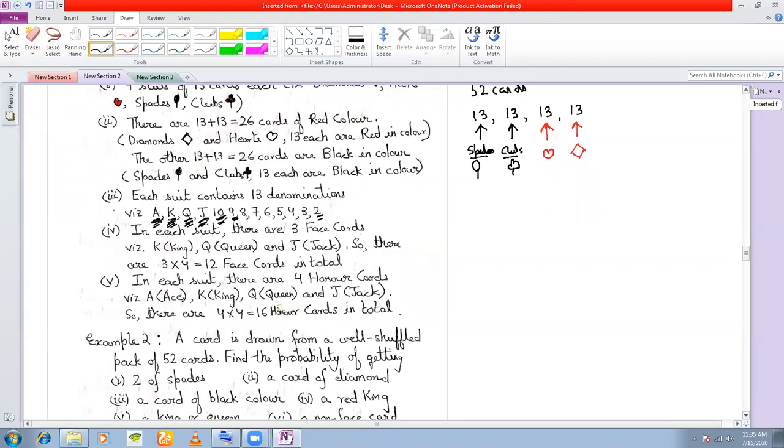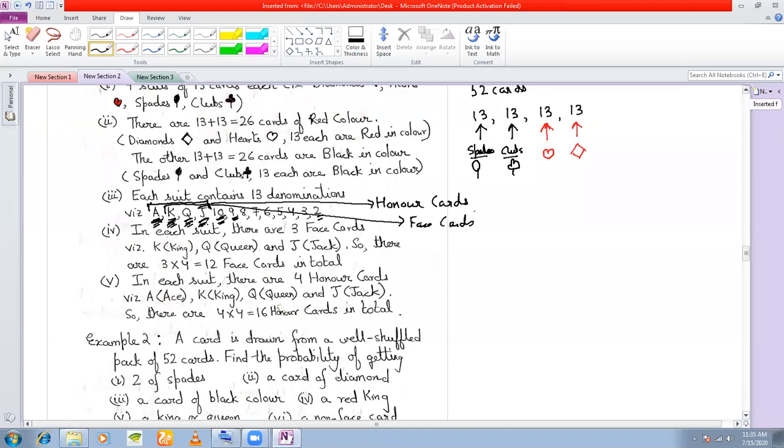Now in each of these suits you have these four cards, right? These four cards, ace, king, queen, and jack, are called honor cards. King, queen, and jack only are called face cards.